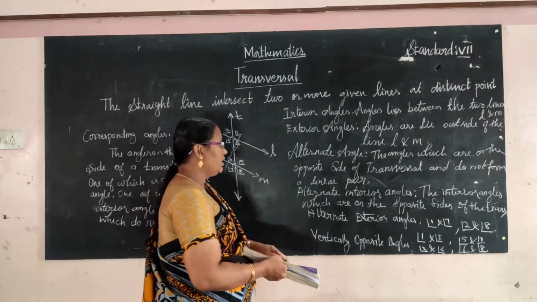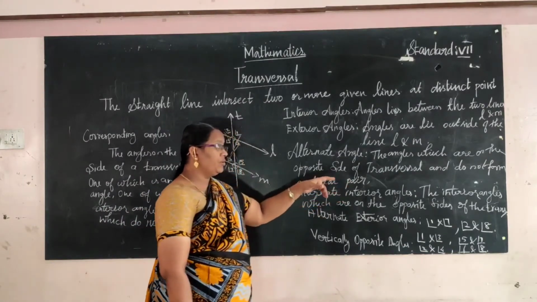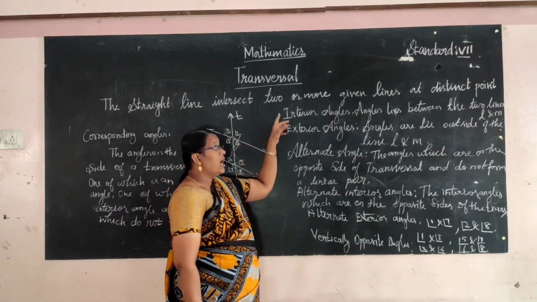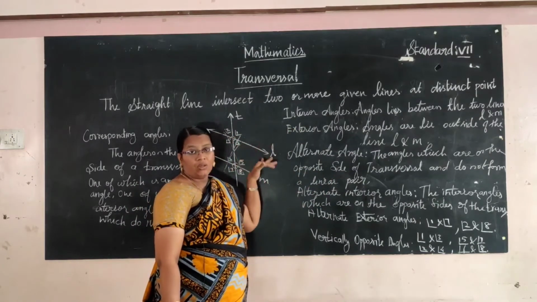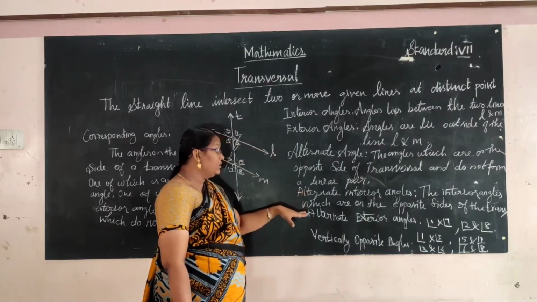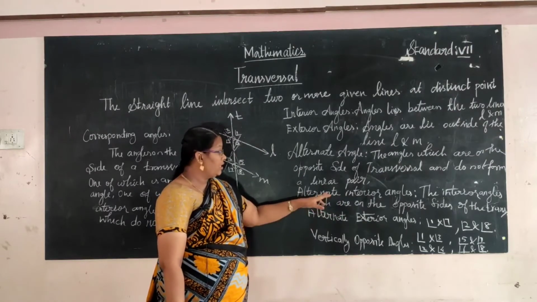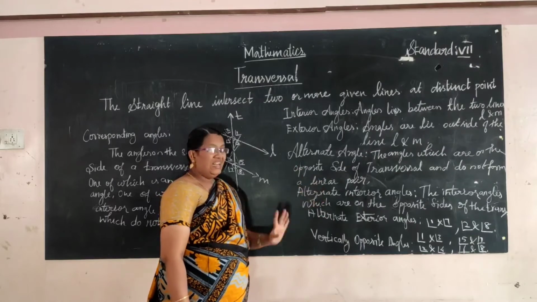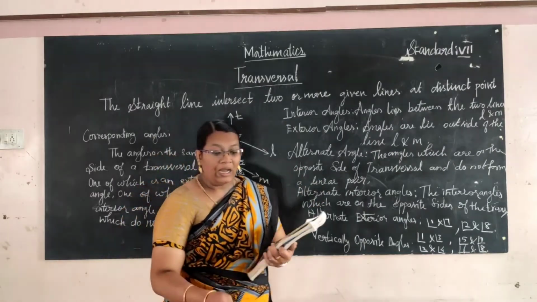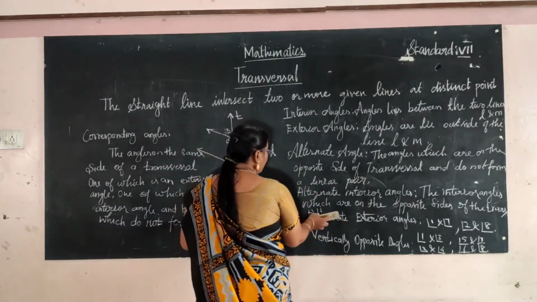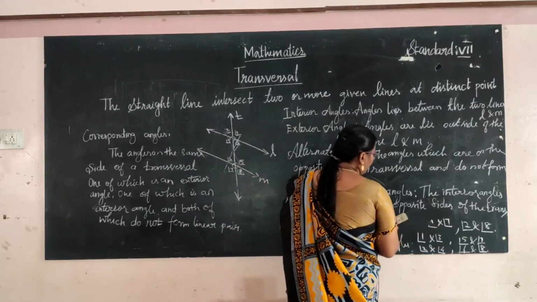So what is meant by the interior angles? Already you know what is called interiors? Angles that lie between the two lines. Those angles on the opposite side of the transversal, that do not form a linear pair, are called alternate interior angles.